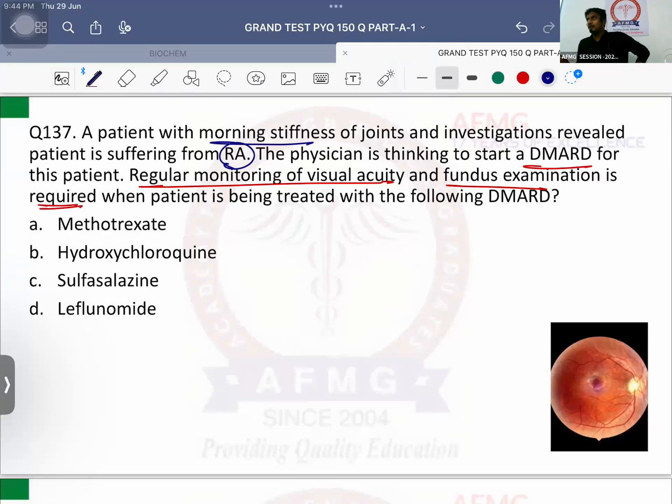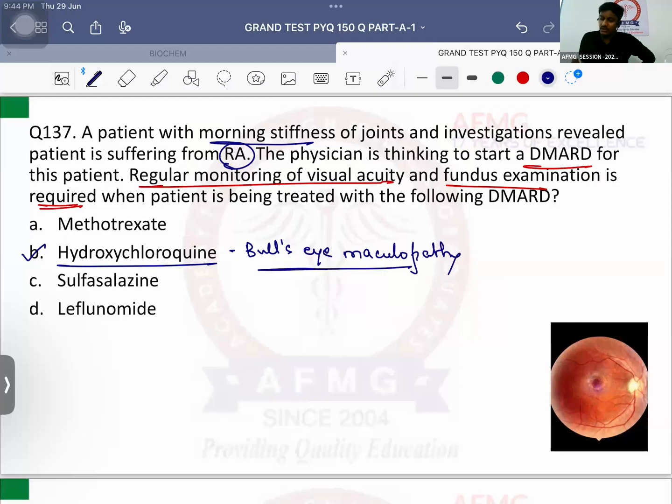DMARD of choice during RA is methotrexate, but methotrexate does not cause any visual problems. It is hydroxychloroquine, which is known to cause bull's eye maculopathy.